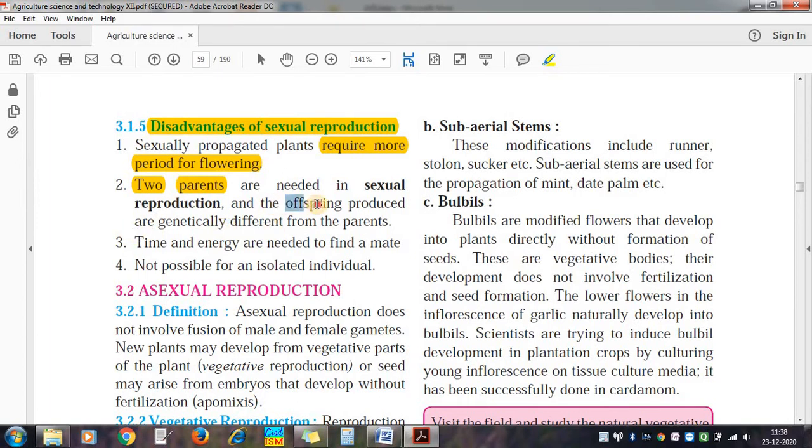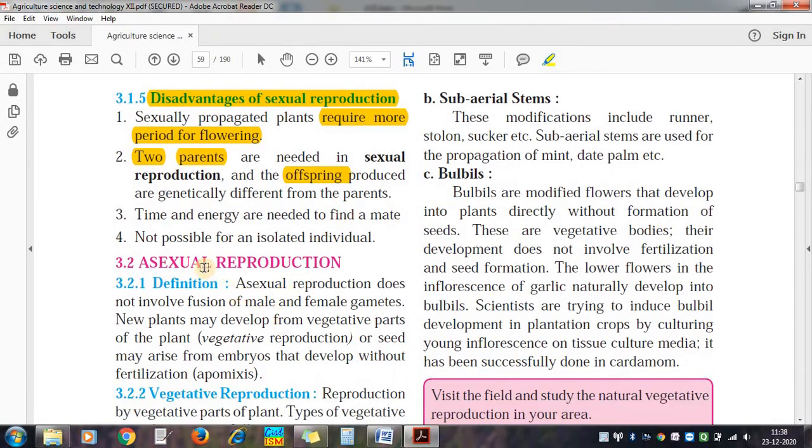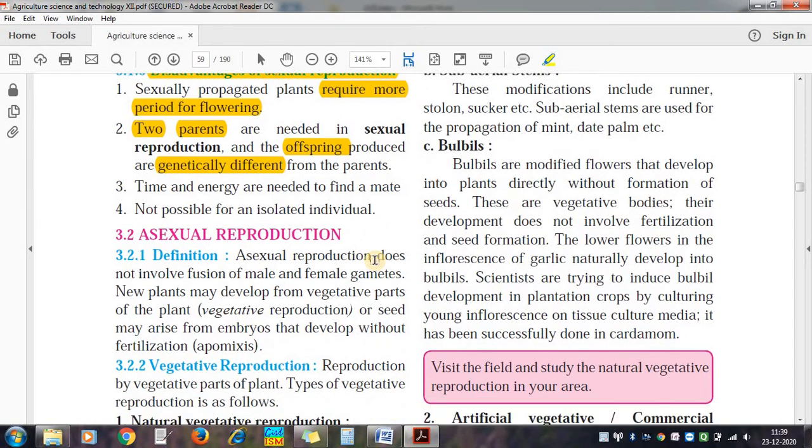Then only offspring can be produced. Sometimes the newly made plant may be genetically different from the parent. Suppose a hybrid crop plant is made from male and female parents. The qualities of the male and female parents may not all come together in the newly made plant. This is a disadvantage. It requires more time and energy also.